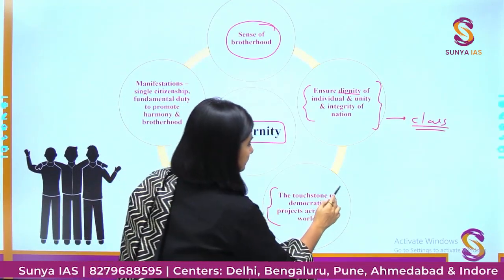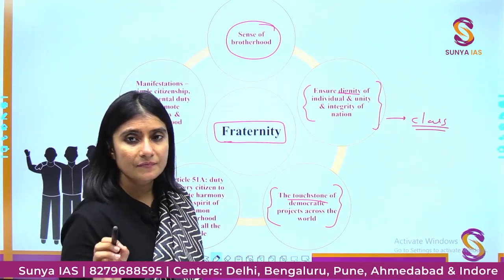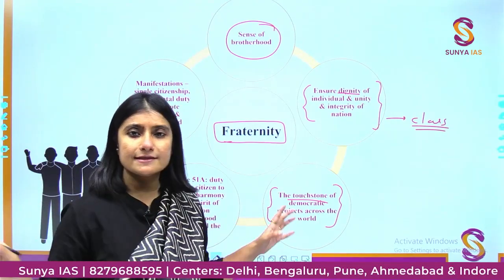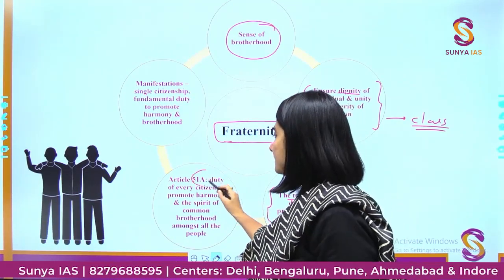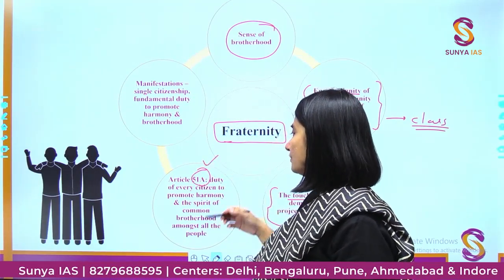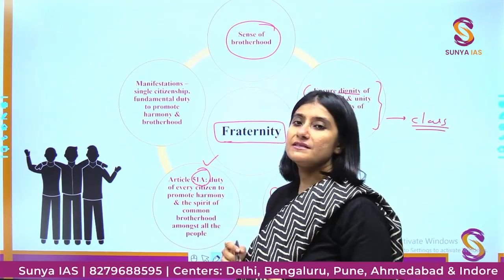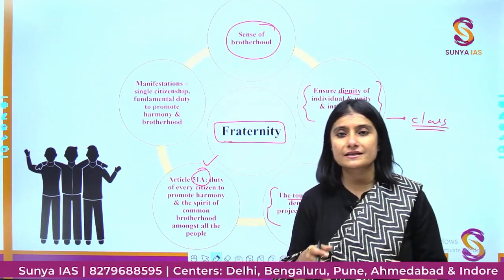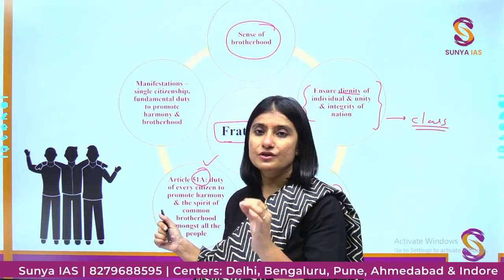This works as a touchstone of democracy across various democratic constitutions in the world. Article 51A says that this is our duty. Article 51A is fundamental duties. It is enshrined in part 4A and added by the 42nd constitutional amendment.